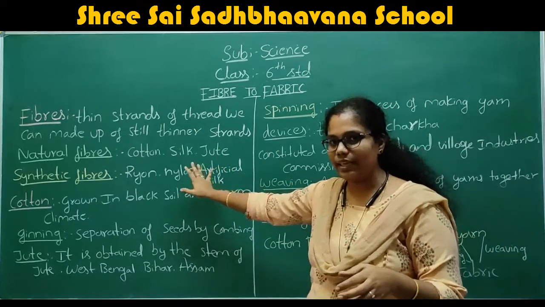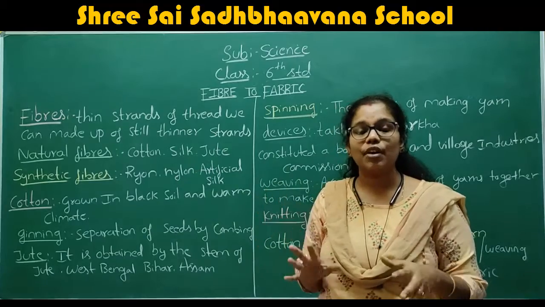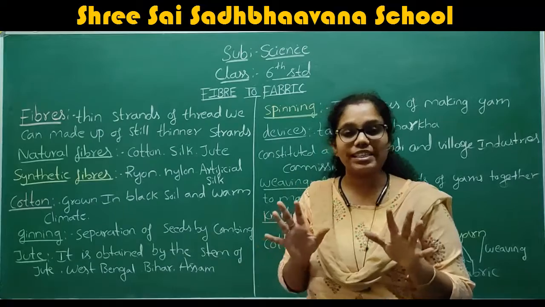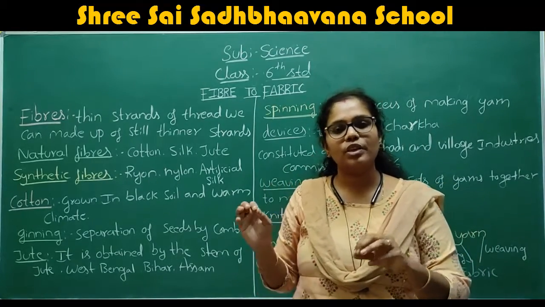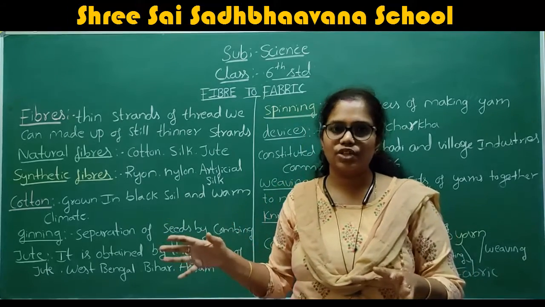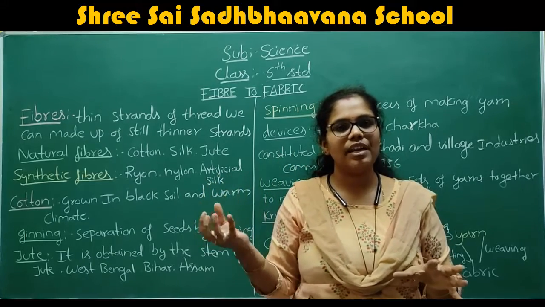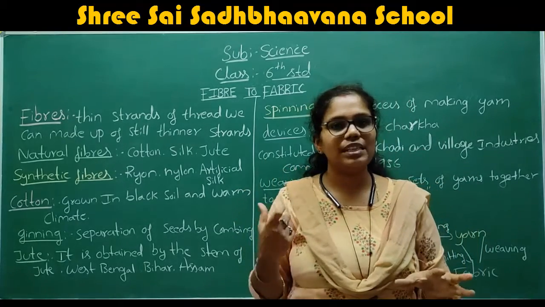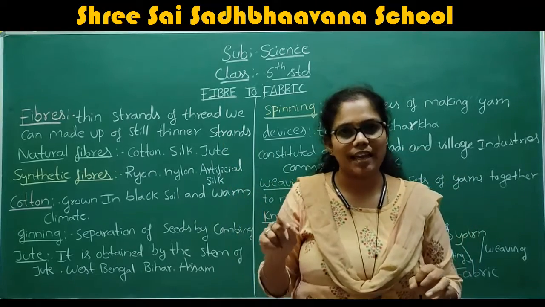Some of the examples I have written: cotton, silk, jute. These are some of the examples of natural fibers. First of all, do you understand what a natural fiber is? The fiber which is obtained from nature. If you see cotton, that is obtained from nature. Cotton balls. We grow the cotton plants, and in those cotton plants we get the cotton. And silk is obtained from the silkworm. Jute fiber is obtained from the stem of the jute plant.